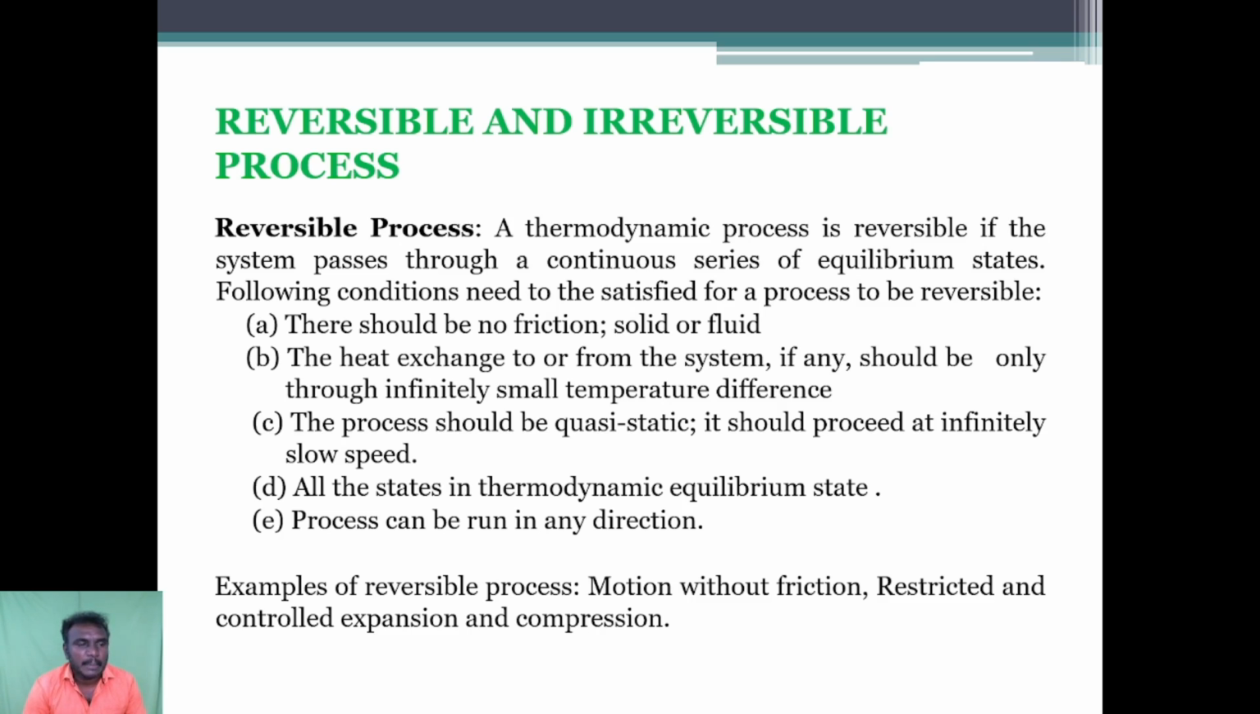First one is there should be no friction, solid or fluid. Second thing is the heat exchange to or from the system, if any, should be only through an infinitely small temperature difference. Third thing is the process should be quasi-static. It should proceed at an indefinitely slow speed. The fourth important point is all the states are in thermodynamic equilibrium. Fifth one is the process can be run in any direction. Examples of the reversible process are motion without friction, and restricted and controlled expansion and compression.